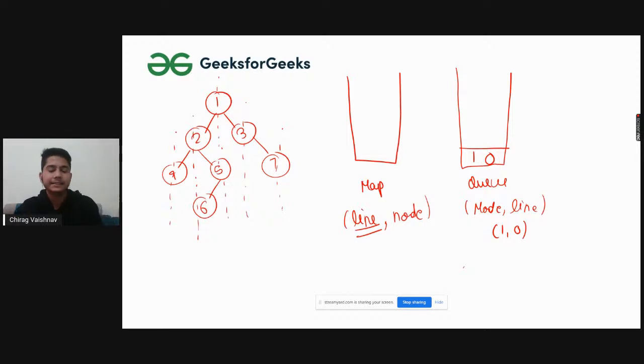In the first case, line 0 was not present, so we stored 0 comma 1. In the map we store line comma node, because line is the main key that we are searching for. That's why line is on the left. After that, we pop it out and check if left exists or not: 2 comma minus 1 and 3 comma plus 1.